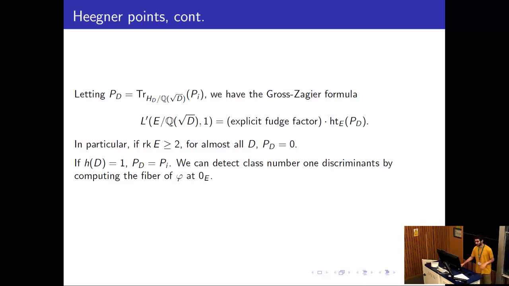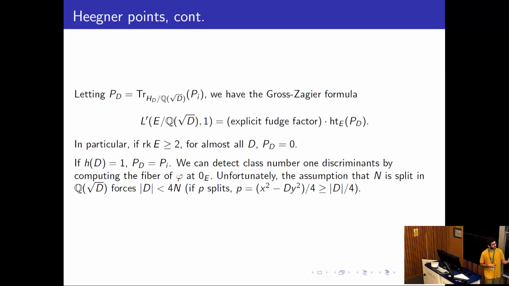There's a caveat though, because we had this assumption that N needs to split in Q(√D), this Heegner hypothesis. And actually only finitely many discriminants satisfy this, because if N splits, and if a prime splits, it needs to be a norm because it has class number 1, and then this automatically implies that it's greater than D over 4. So the takeaway is that small primes tend to stay inert in class number 1 imaginary quadratic fields. And this will also be true in class number 1 real quadratic fields.